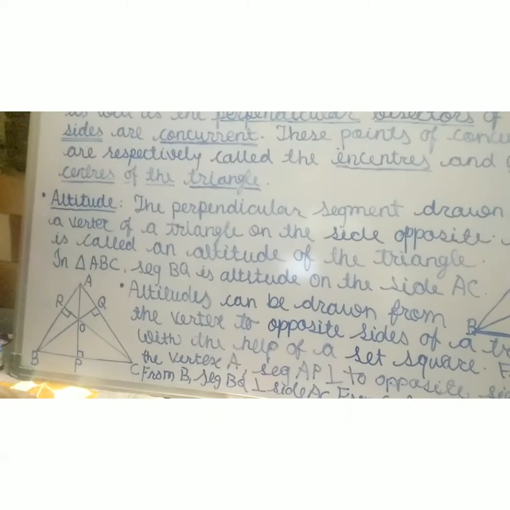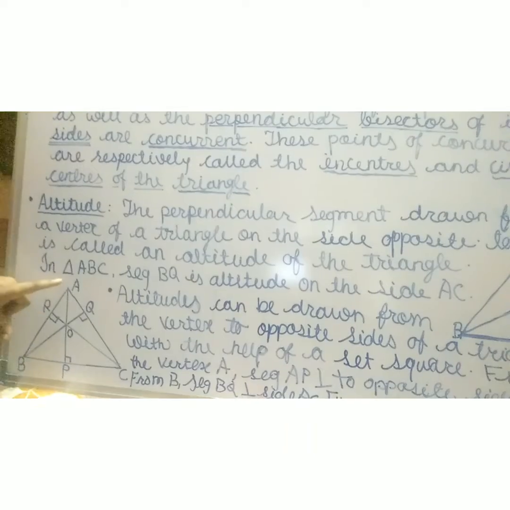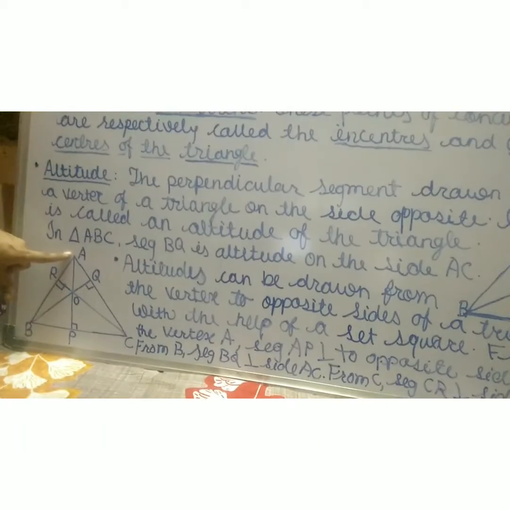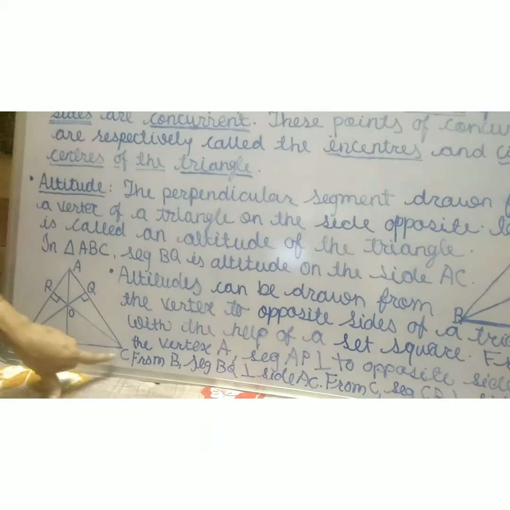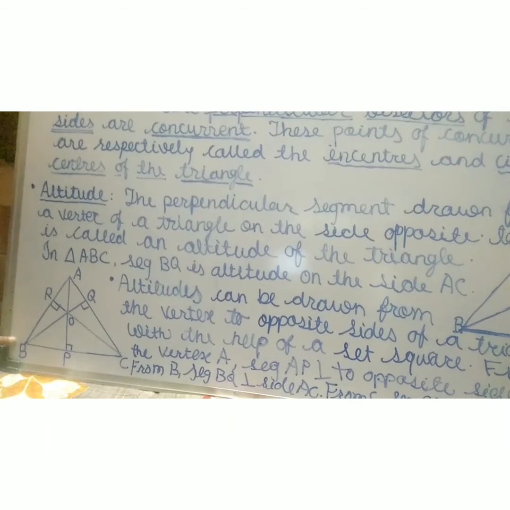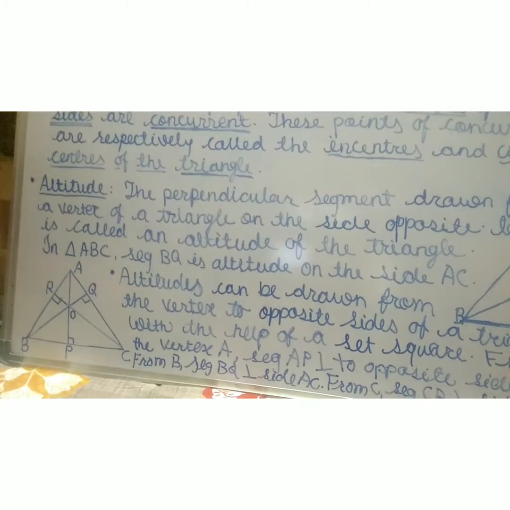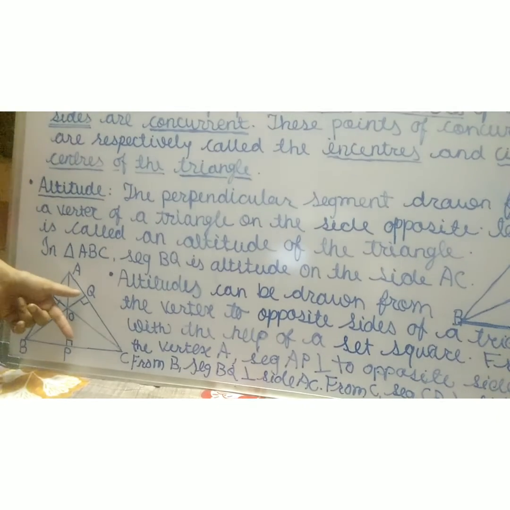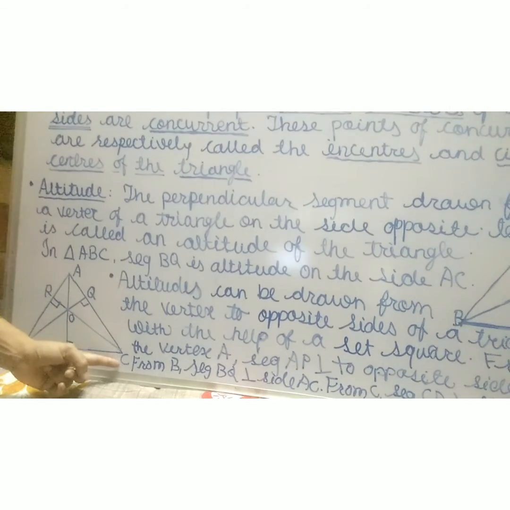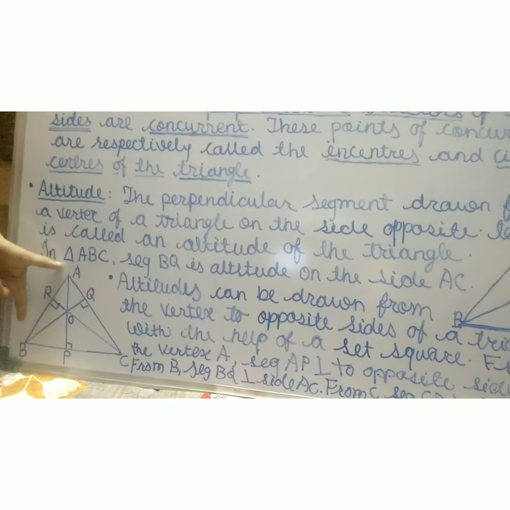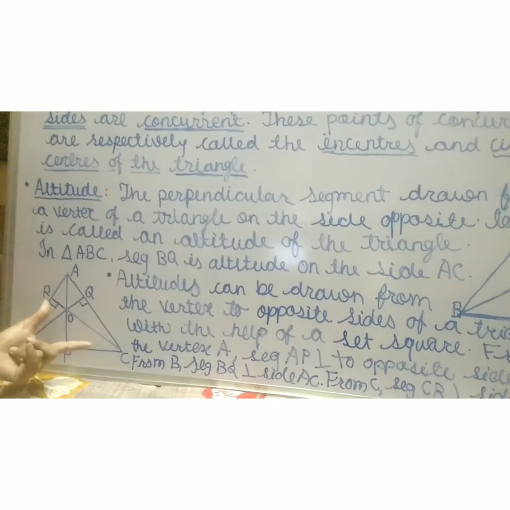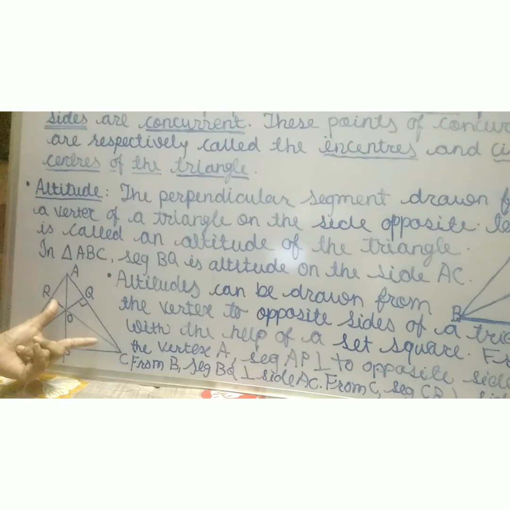See the next figure. This figure is triangle ABC. Here from vertex A on the opposite side BC, this AP segment is drawn as an altitude. From point B to opposite side AC, this BQ is the altitude drawn with the help of a set square, and from vertex C on the opposite side AB, this CR segment is drawn.